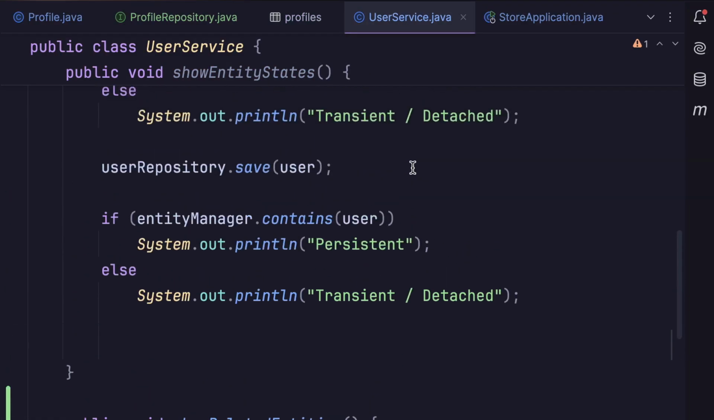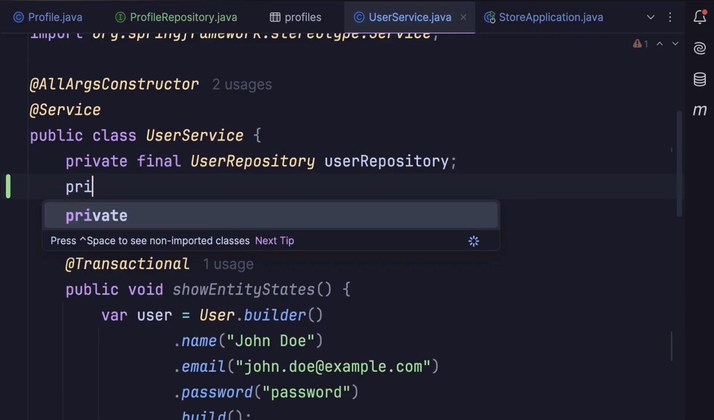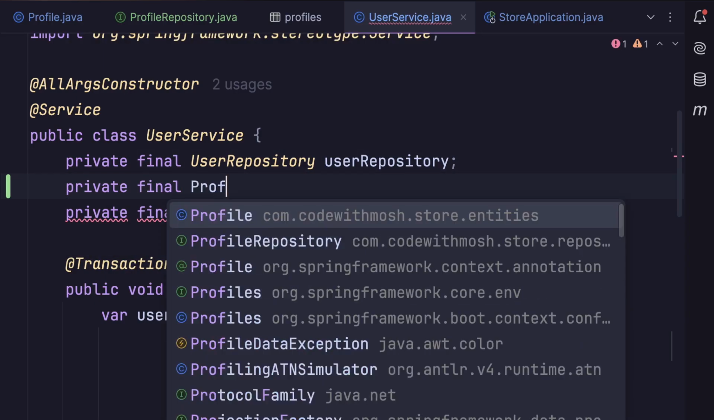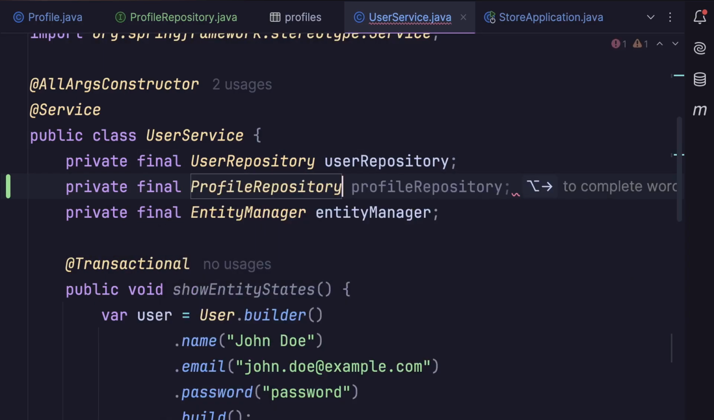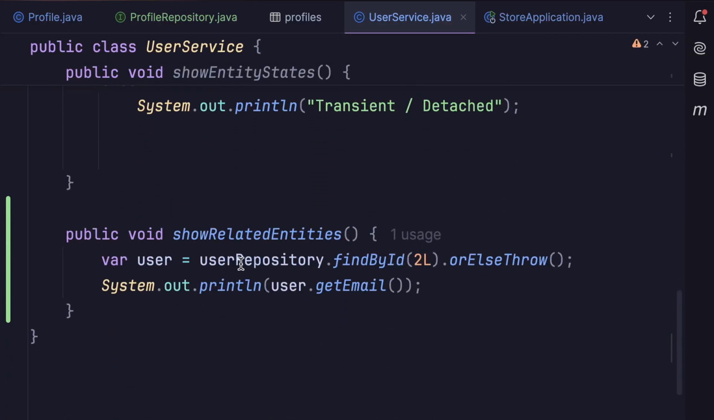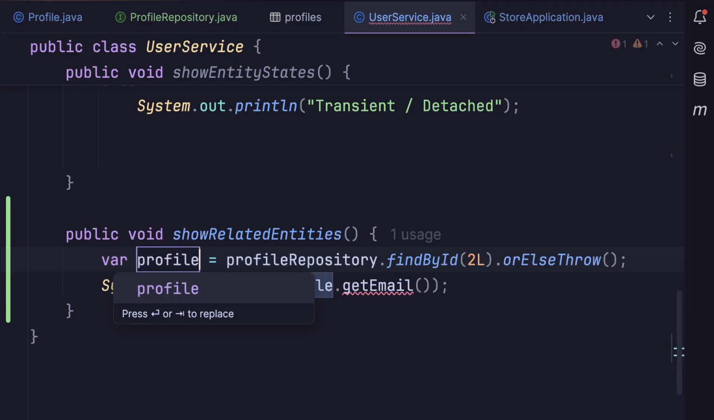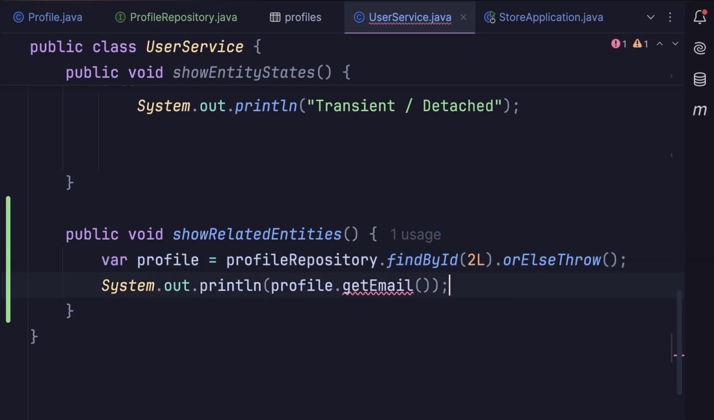In this class, we add a profile repository. So private final profile repository. Now back to our method. Instead of fetching a user, let's fetch a profile. So profile repository. We get this profile. Let's rename this object to profile. Then instead of printing email, let's print bio. Let's run the application.